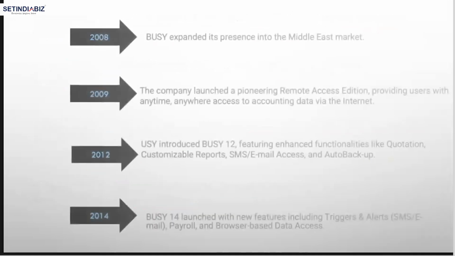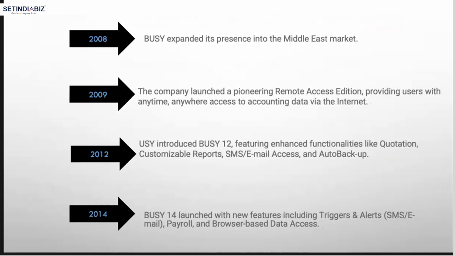Then in 2008, Busy expanded its presence into the Middle East market. In 2009, the company launched a pioneering remote access edition, providing users with anytime, anywhere access to accounting data via the internet. So in 2009, we were able to access Busy accounting software from remote computers also.